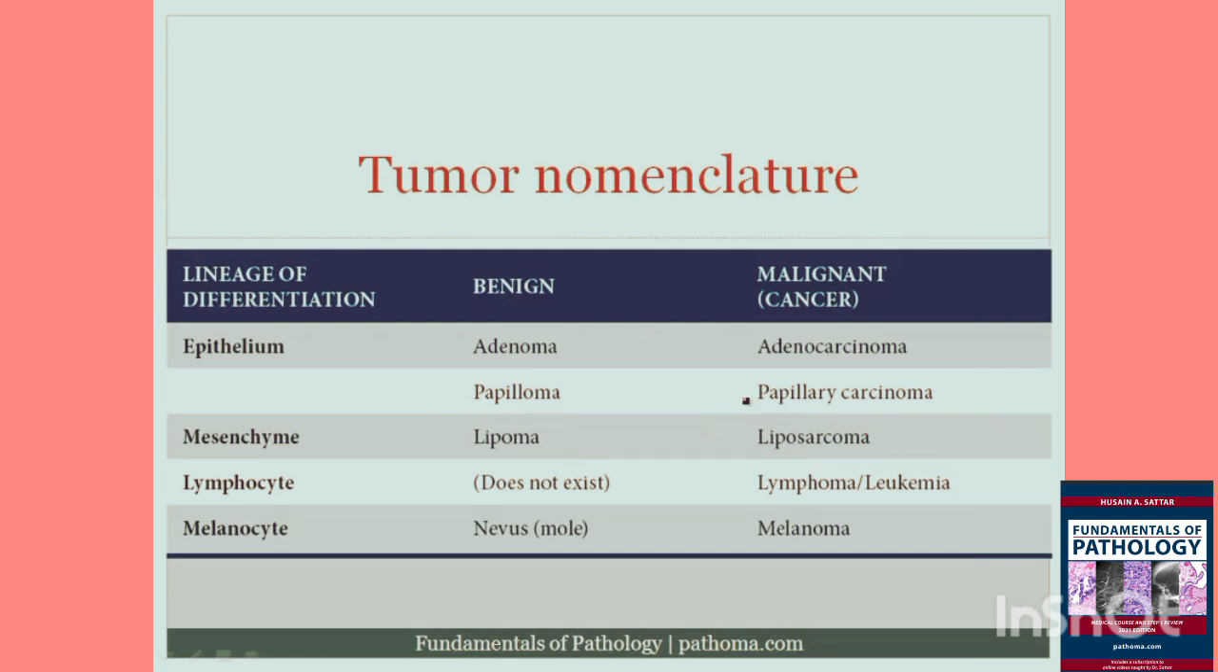Okay, lymphocytes can also form tumors. There is no such thing as a benign tumor of lymphocytes. Anytime you have a neoplastic proliferation of lymphocytes, it is automatically lymphoma or leukemia. All right, that's it. Automatically becomes lymphoma or leukemia. And melanocytes can also produce tumors, and we can get benign tumors or malignant tumors. A benign tumor of melanocytes is called a nevus, also commonly called a mole. And a malignant tumor of melanocytes is called a melanoma. Again, melano referring to the melanocyte, and oma referring to mass.